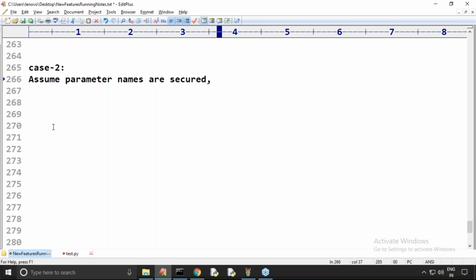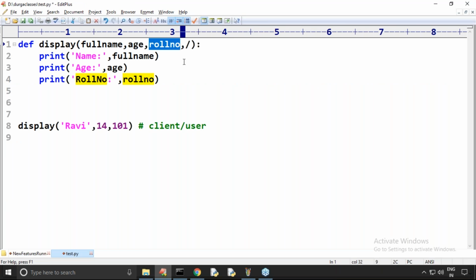Parameter names are secured. I don't want to expose them to the outside world. Okay, how can you do this type of thing, sir?